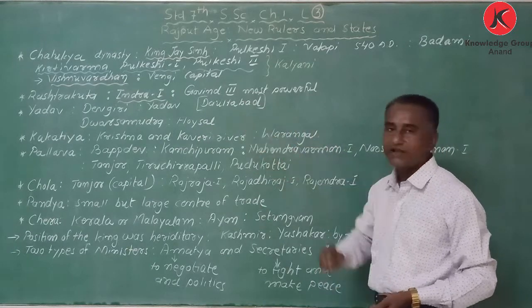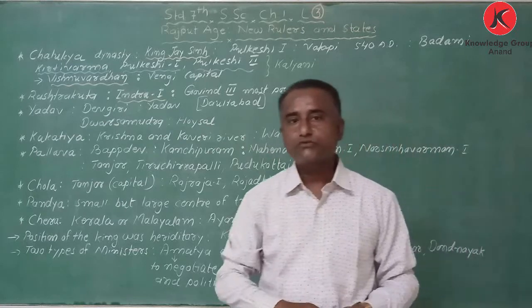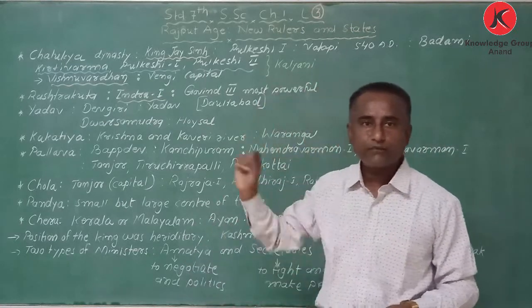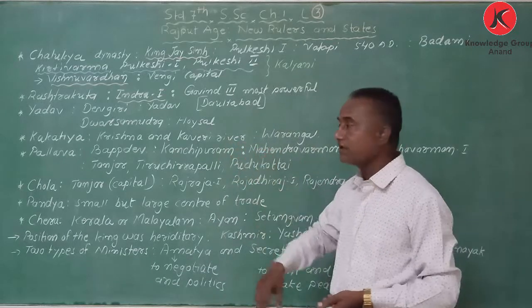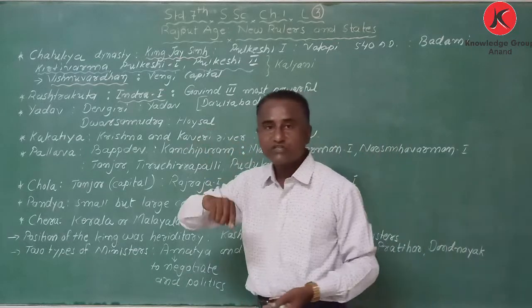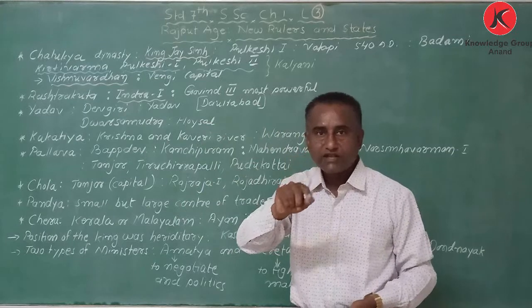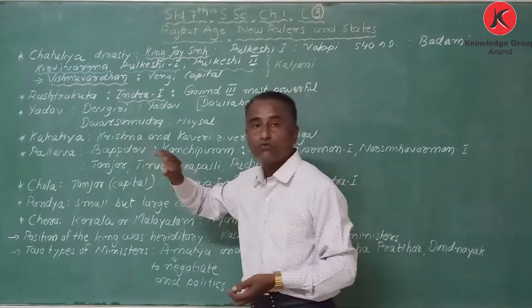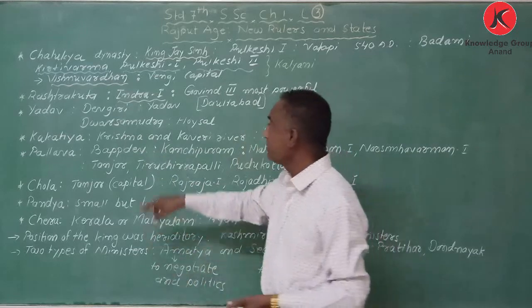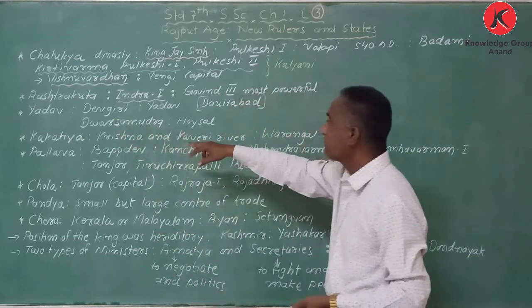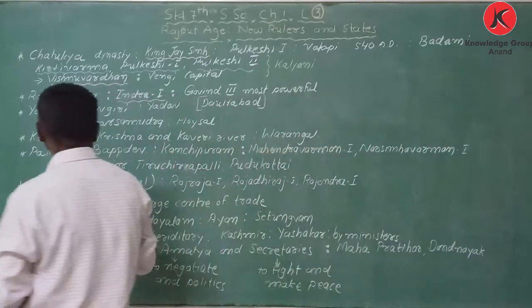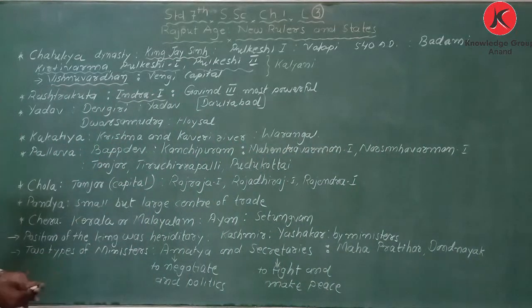Ruler of Rashtrakuta dynasty. My dear student, in the book, very small information is given. That's why I am not going in depth. One more thing, in Gujarat at that time, there were two states ruled by Yadavas. One was Devgiri and one was Dwar Samudra.